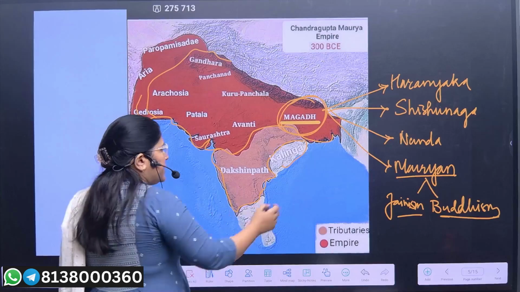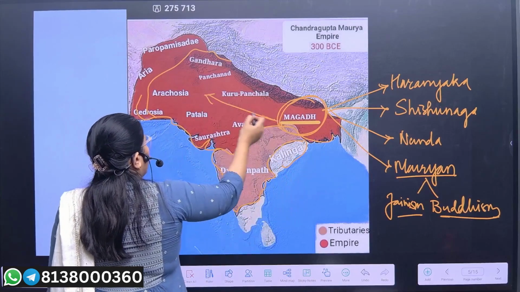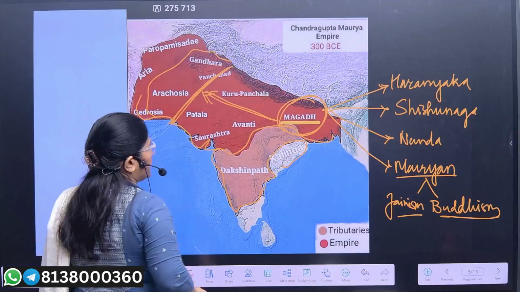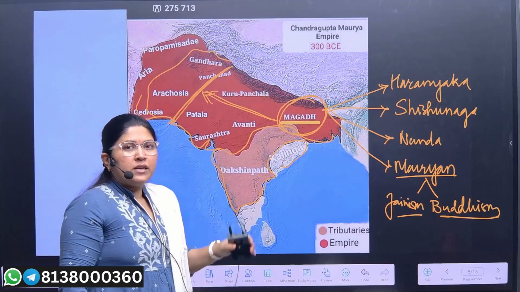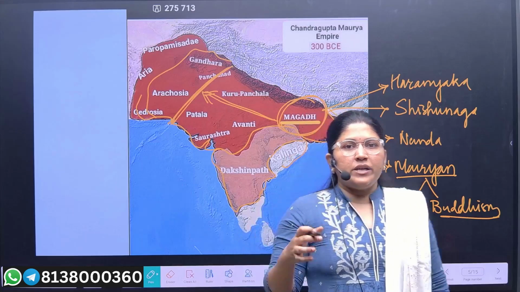Now, it is evident that during this period, Chandragupta Maurya majorly focused upon the northwestern region. Why? Because this was a period when he would see the foreign invaders majorly.